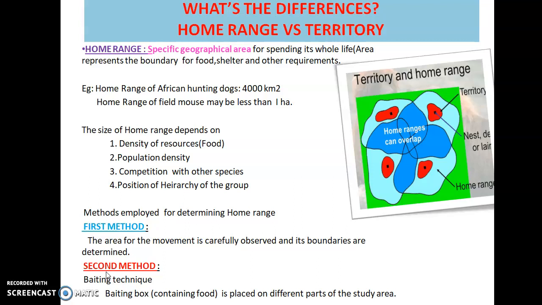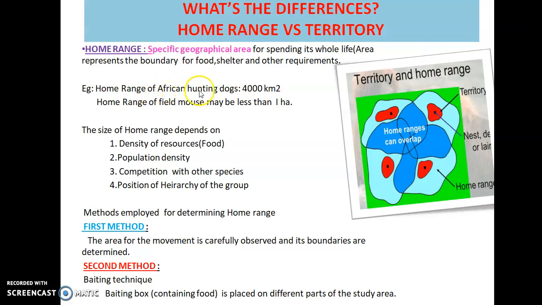Home range means a specific geographic area of an organism or a group of organisms for spending their whole life. The peculiarity of this geographical area is that it represents the boundary for food, shelter and other requirements. To be clearer, I will cite an example.